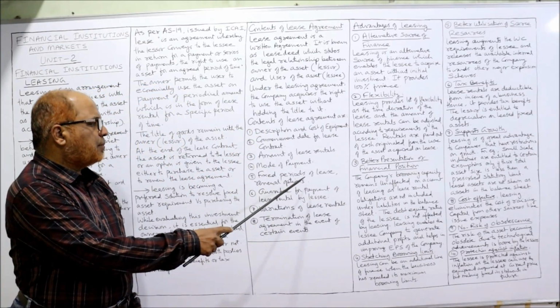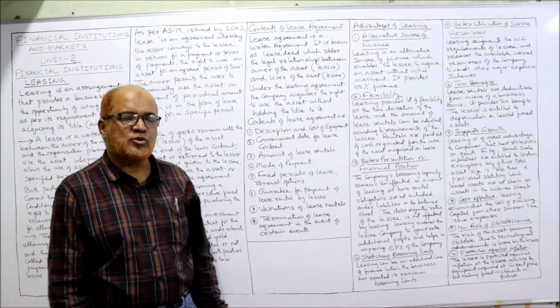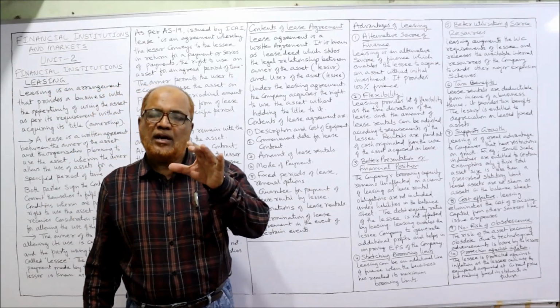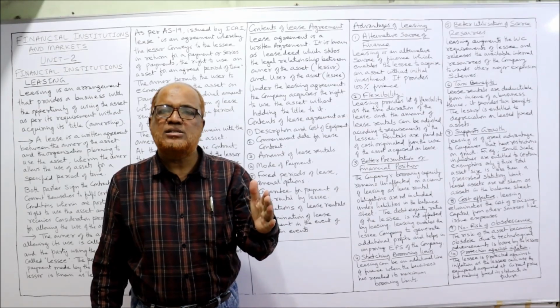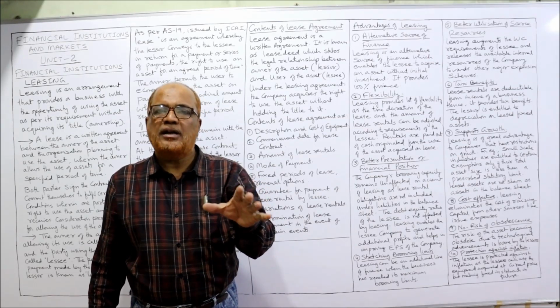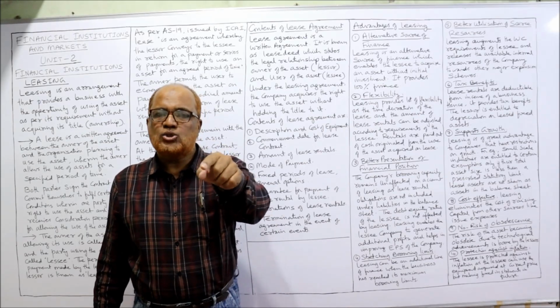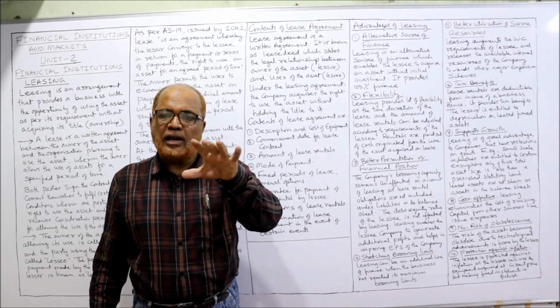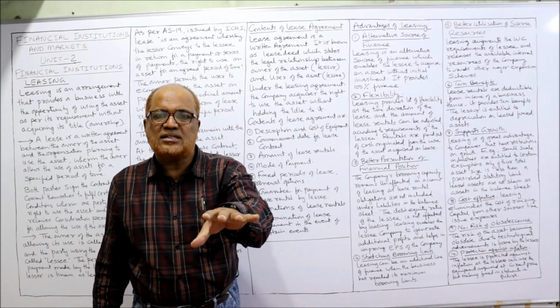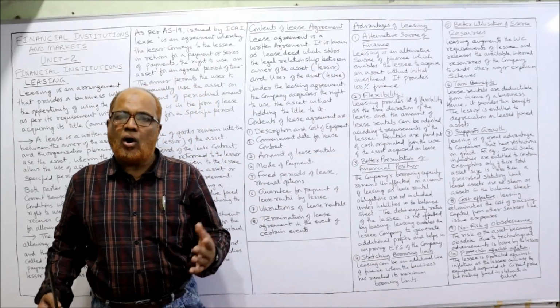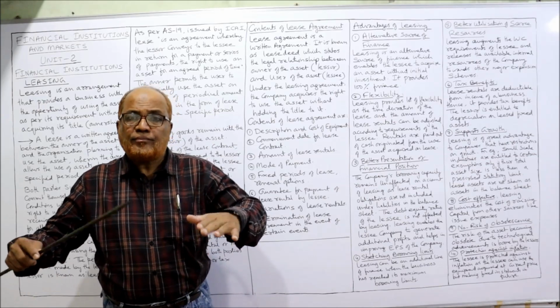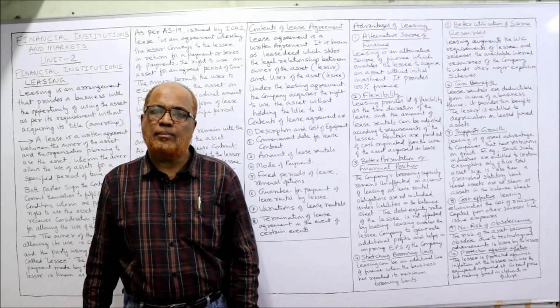Fixed periods of lease renewal options. That means the lease deed should contain the clause regarding what should be done by the lessee at the end of the lease period. Lessee should return the asset, or lessee can retain the asset, purchase the asset by paying the price to the lessor, or the lessee can renew the lease agreement.